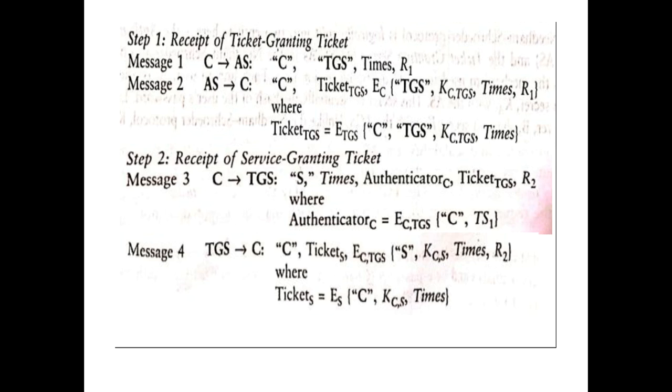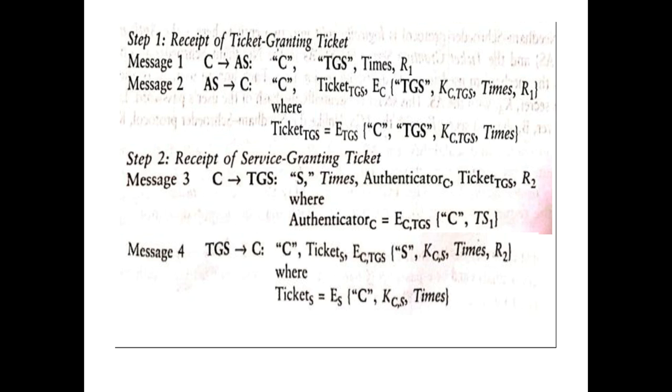Once the TGS receives this message from the client, it reads all the information, then prepares a reply which includes the identity of the client and the ticket which the client can use to communicate with the server, that is ticket S, then the identity of the server and the session key which should be used for communication between the client and the server, that is K(C,S), the nonce R2 to indicate a fresh message, and the state information.